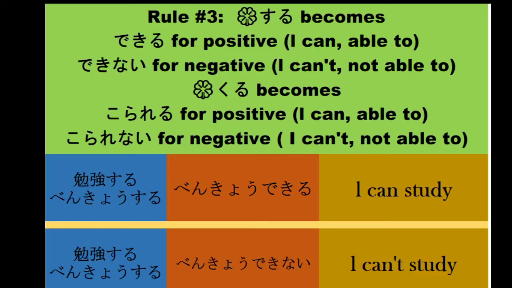Next, rule number 3. Suru becomes dekiru for positive, which means I can or able to. Then add dekinai for negative, which means I cannot or not able to.